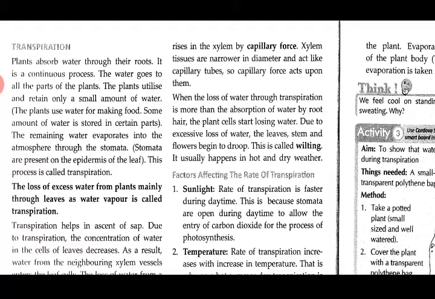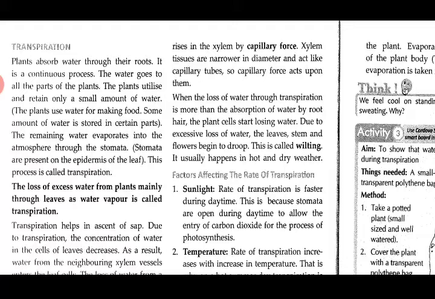This is a force which does not need a driving force or some motor that is connected. No, it is a force which is present on its own in very fine tubes, known as capillary force, because the xylem tissue is narrower in diameter and acts like a capillary tube. So the capillary force acts upon them.